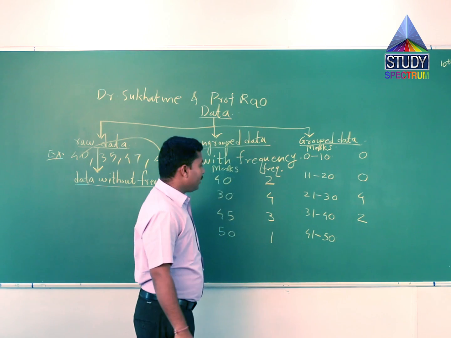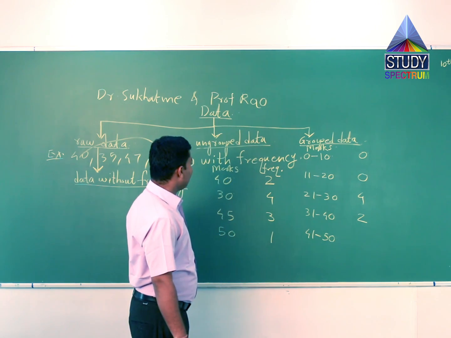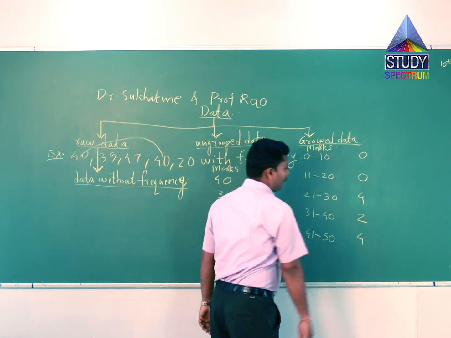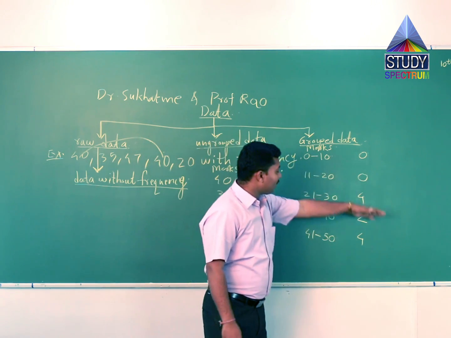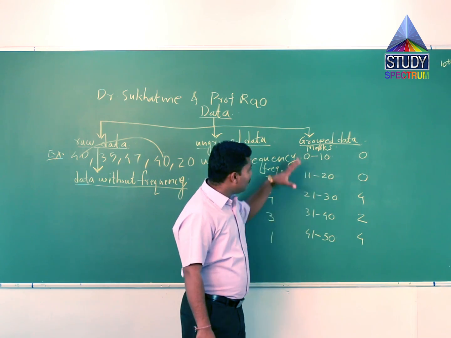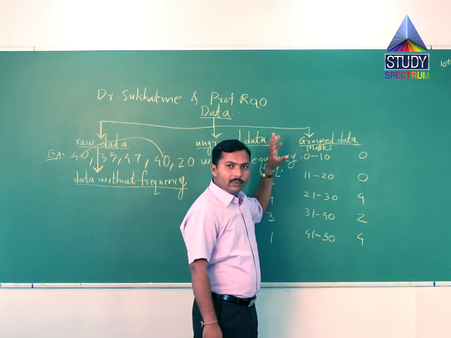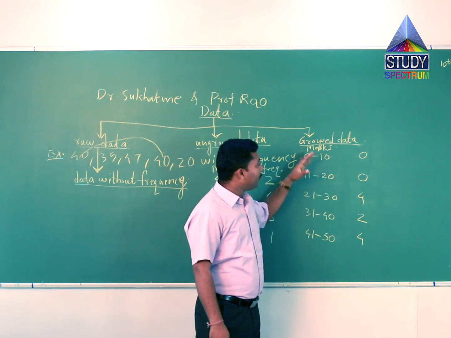And lastly 41 to 50, 4 students. So these are data of the 10 students giving the test of 50 marks.